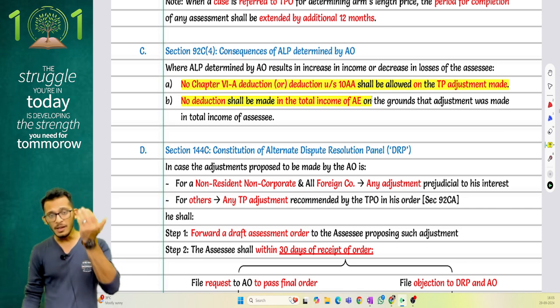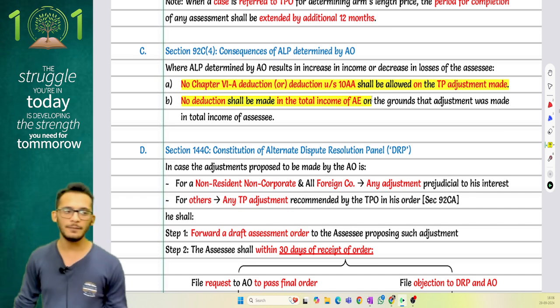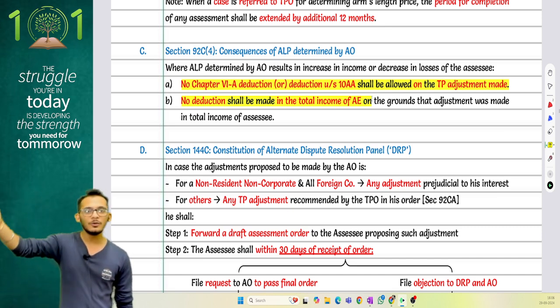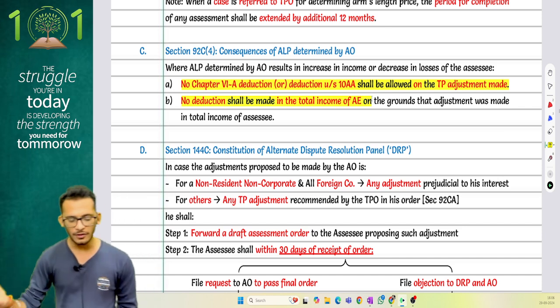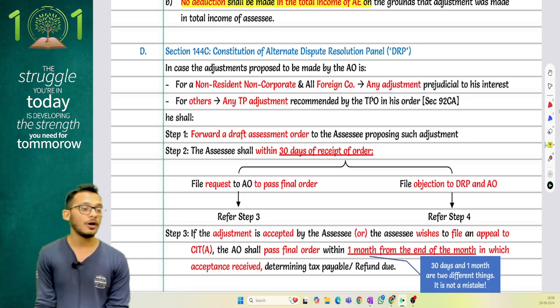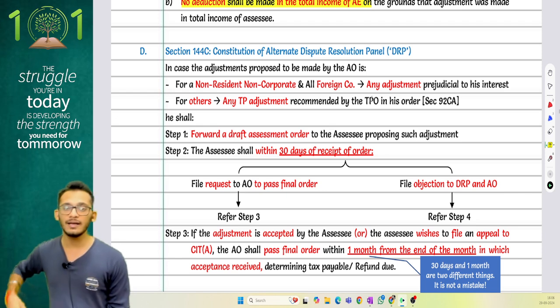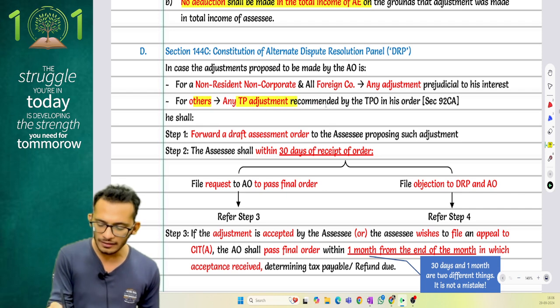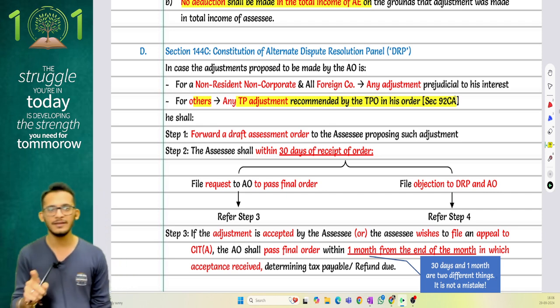If you are unhappy with the adjustments proposed by a TPO, they have given you an alternate mechanism called a DRP. Rather than filing an appeal to the CIT appeals, you can file an appeal to a dispute resolution panel in order to get a speedy disposal. Where an adjustment is made for a non-resident, non-corporate or a foreign company, this person can go to a DRP for any TP adjustment made. If it is done for any other persons, it can be done only to the extent it is recommended by the TPO in the order.